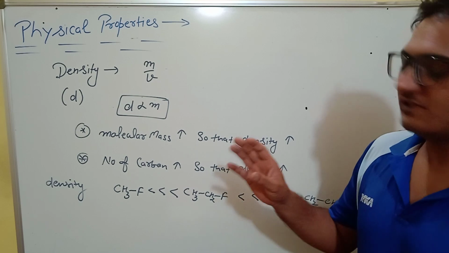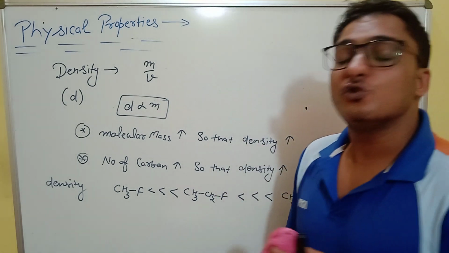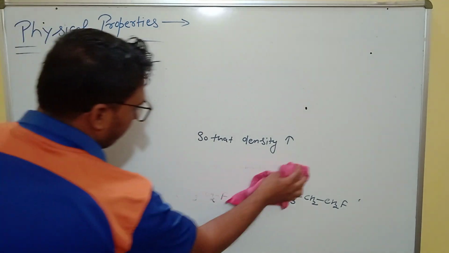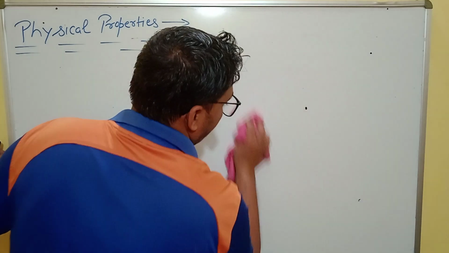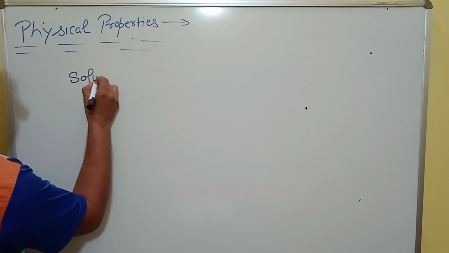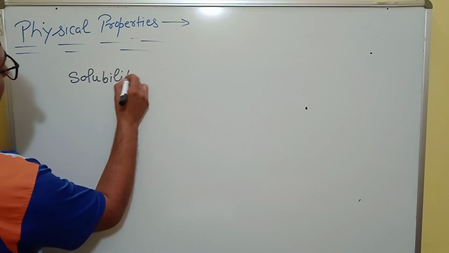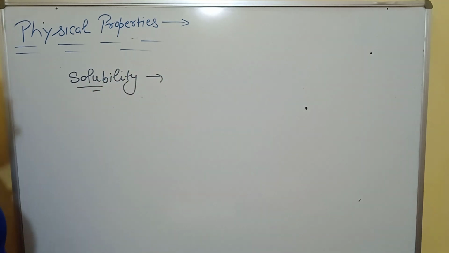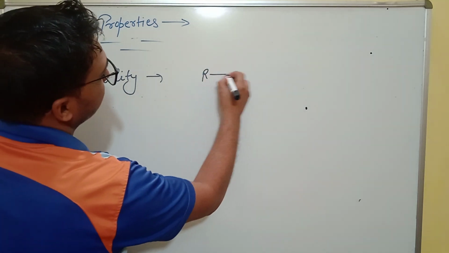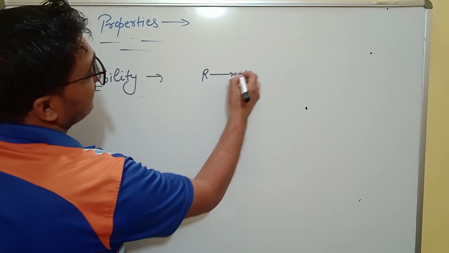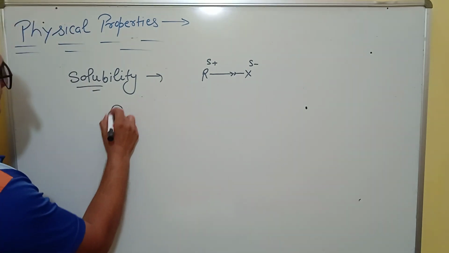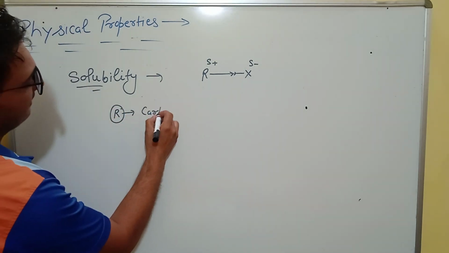Another physical property we study is solubility. When an alkyl halide, here it is partially negative and partially positive, R is basically the carbon chain.